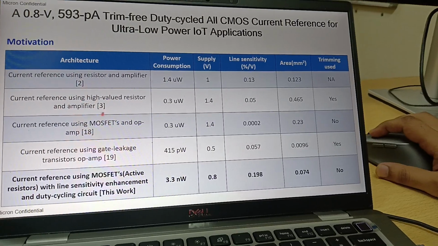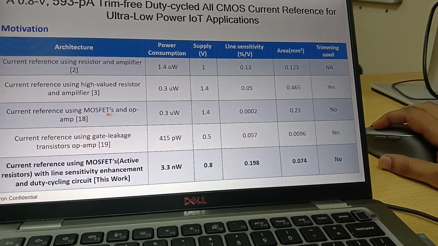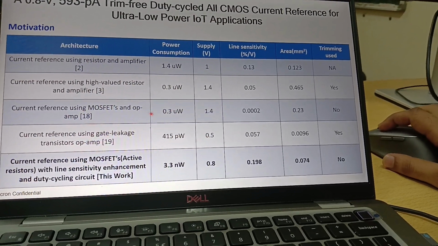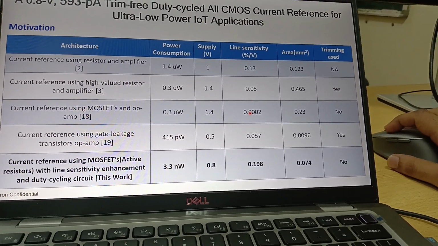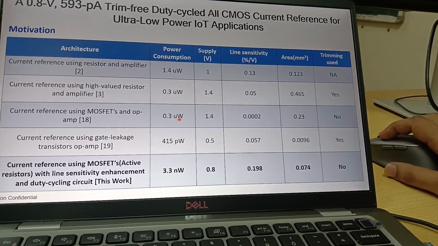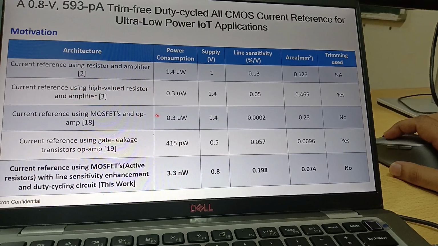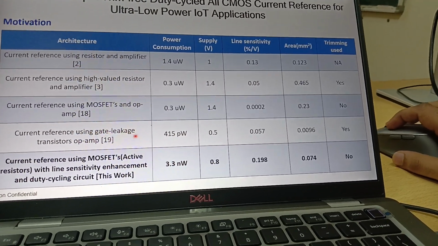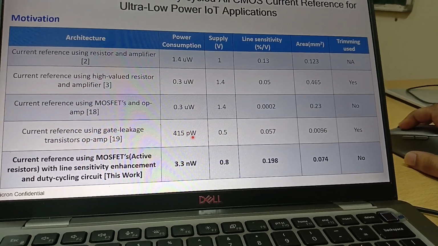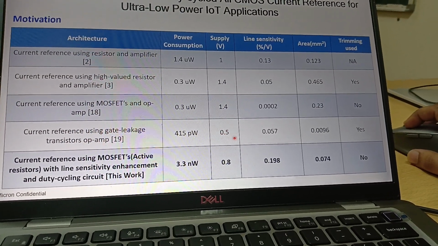Then we came up with the next topology, that is MOSFET based current reference. But again, the problem is that the line sensitivity is very good, but the supply voltage is very high, and at the same time we are consuming 300 nanowatts. Then we came up with this circuit. If you see, this circuit has very good power. The power is in picowatts, meaning they are designing ultra low power. Even the supply voltage is very good, right?